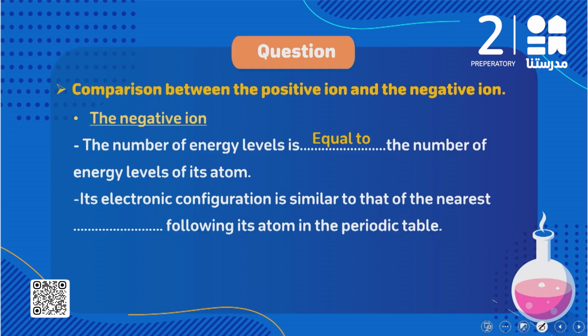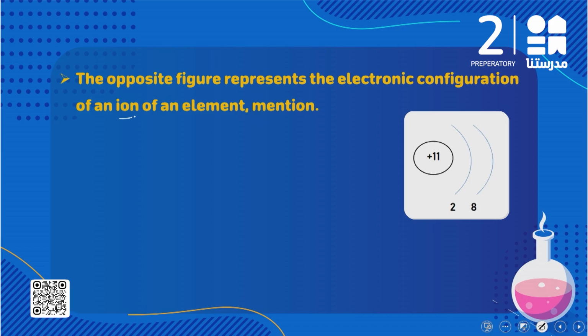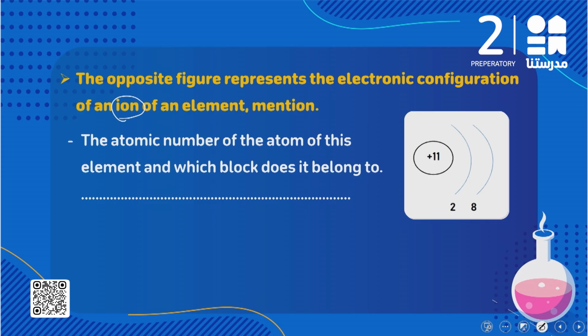Its electronic configuration is similar to the nearest noble gas following its atom in the periodic table. The opposite figure represents the electronic configuration of an ion, of an element. Mention, the first question here, the atomic number of the atom of this element and which block it belongs to.